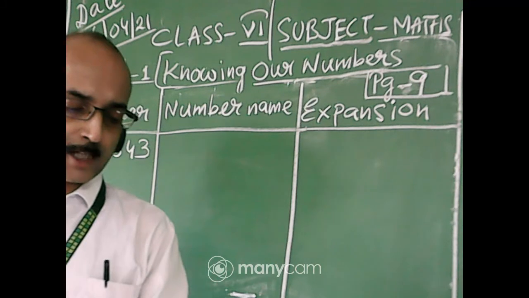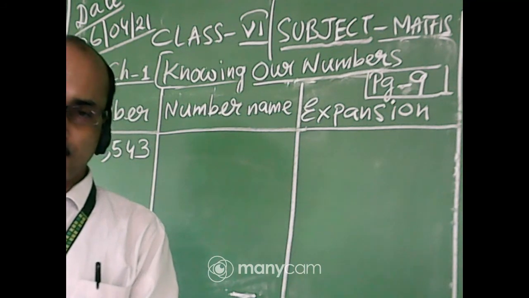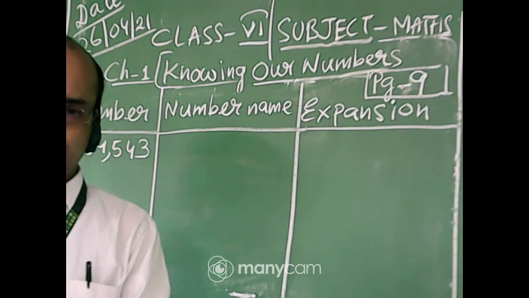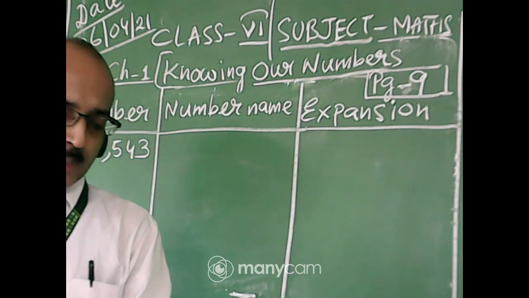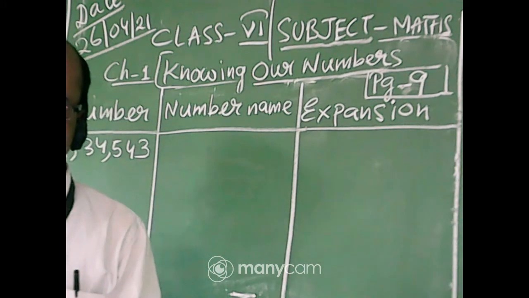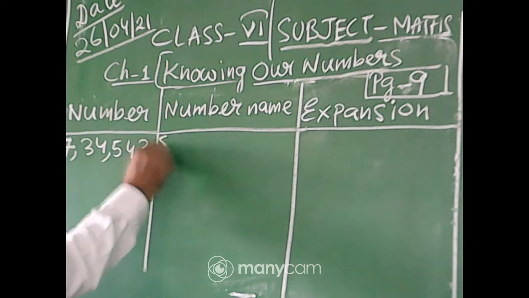I think all of you can tell this. It is written there, and we will have to do the expansion form. Yes, very good.